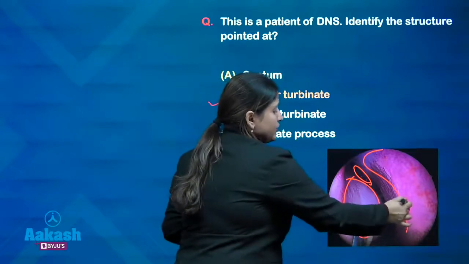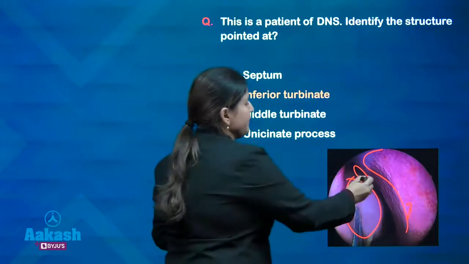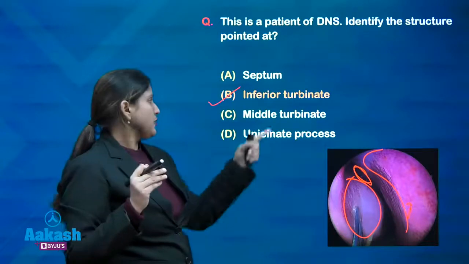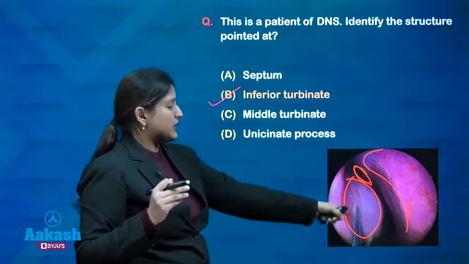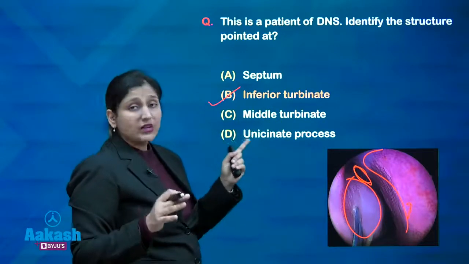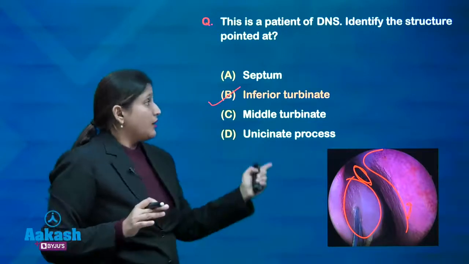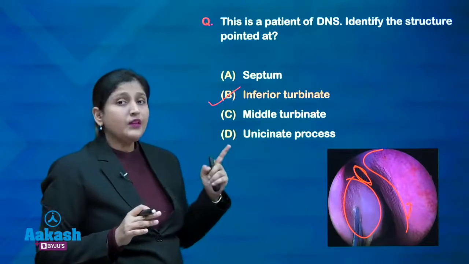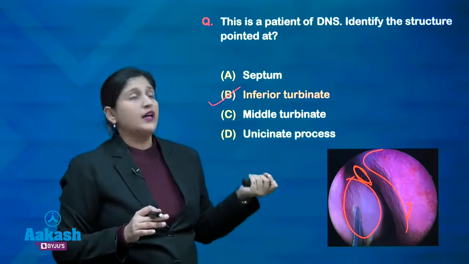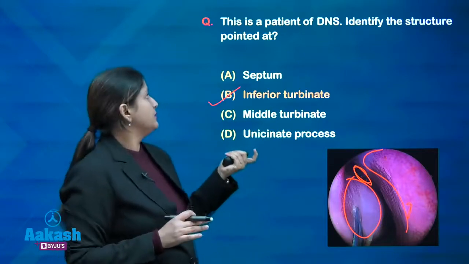If they had pointed to this, this would have been the septum. If they pointed to this, this is the inferior turbinate and this is the middle turbinate. Generally on an anterior rhinoscopy, the most prominently visible are the inferior turbinate and the septum. Middle turbinate can sometimes be visualized. Uncinate process is difficult to visualize on an anterior rhinoscopy. But sometimes they give an endoscopic view of the nose, and for the endoscopic view of the nose, you must also know the structures that are visible.